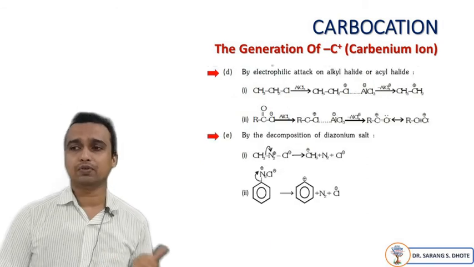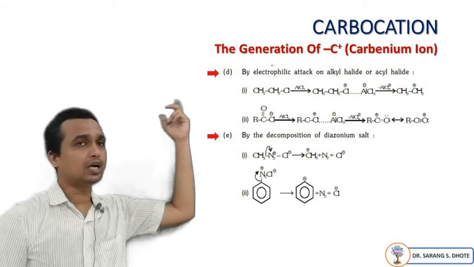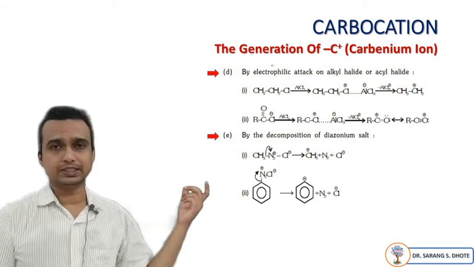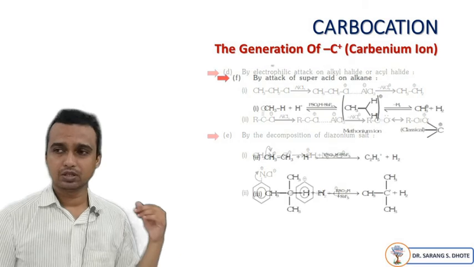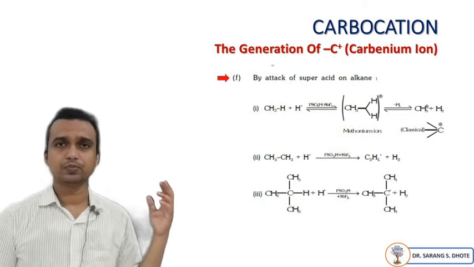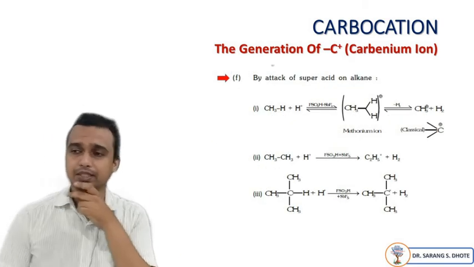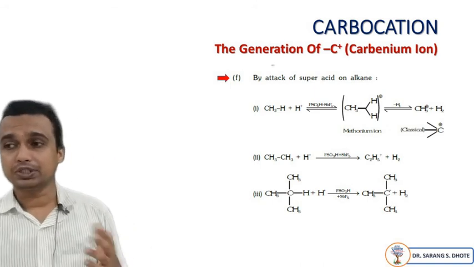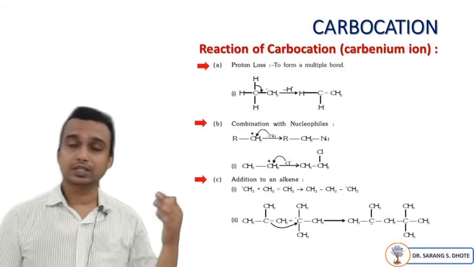Next one we will also see. The last example is by the attack of what? Superacid. Okay, this is also an example. Now, we will see which type of reaction takes place where the carbocation will form.